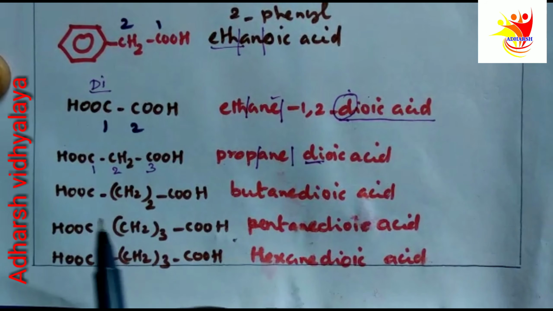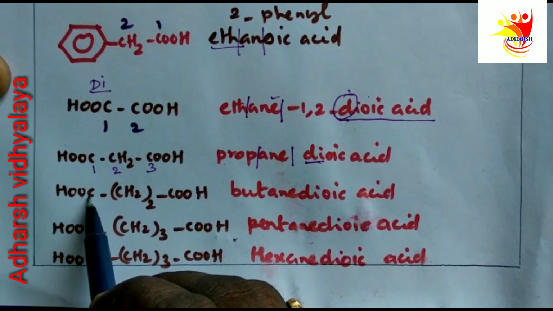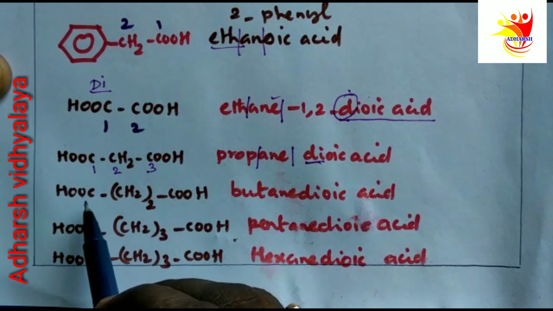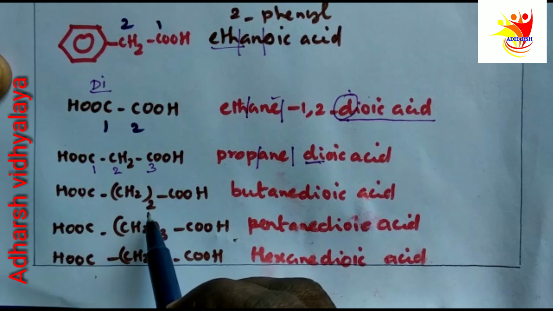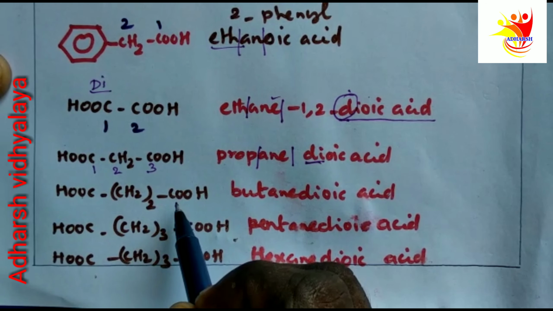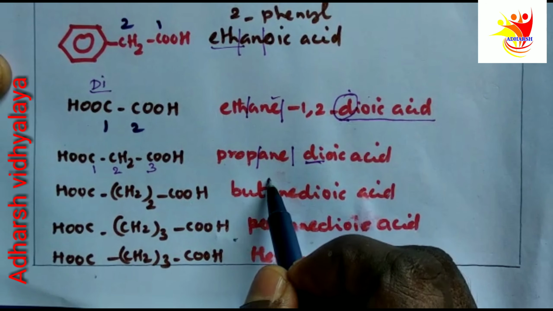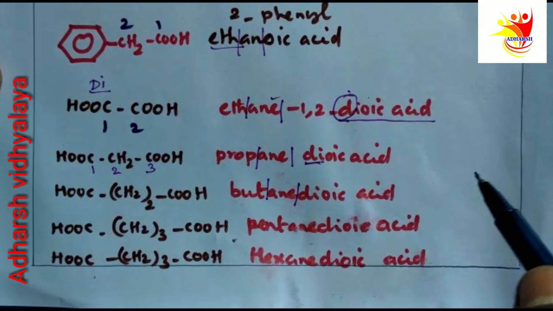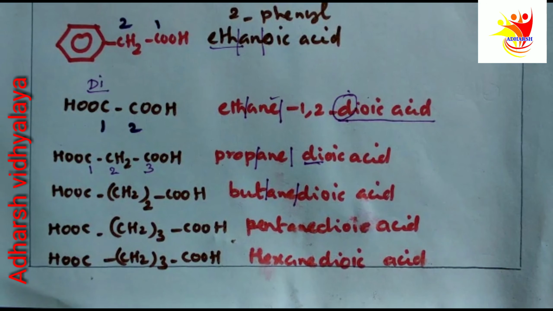In the same way, COOH, 2 times CH2, COOH. Here, we are having 1, 2, 3, 4 carbon atoms. So but is the root word. ANE, dioic acid. Butane dioic acid.